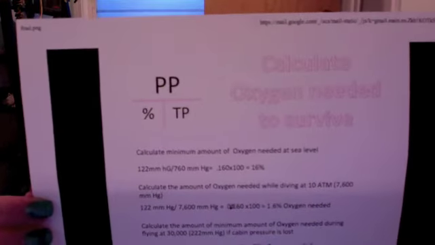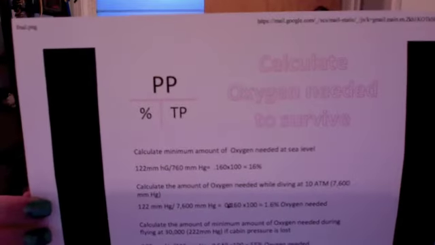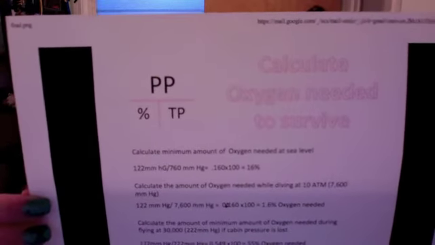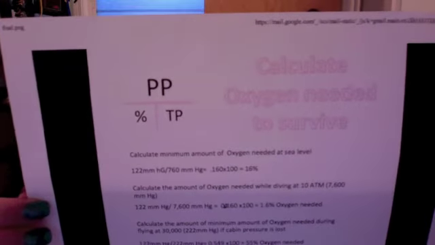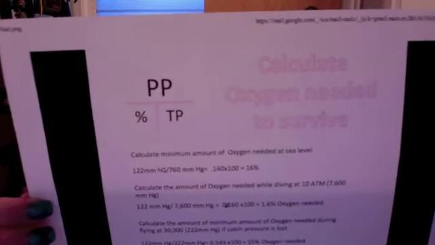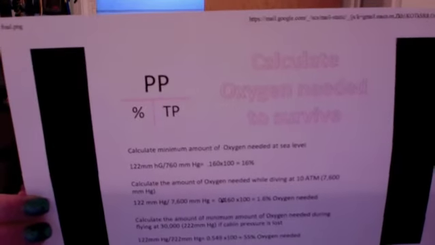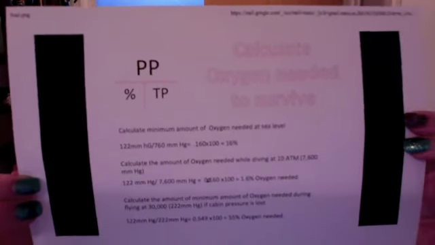Professor Langston gave us this diagram, PP over percentage TP. So it's partial pressure, percentage, and total pressure. If you're looking for the percentage, you would put your thumb on the percentage, and that will give you the partial pressure divided by the total pressure.